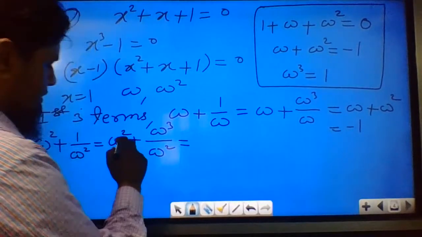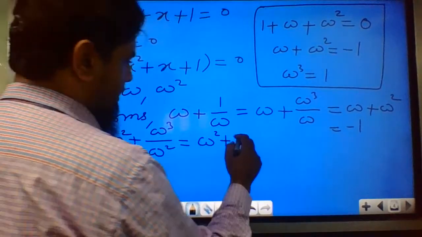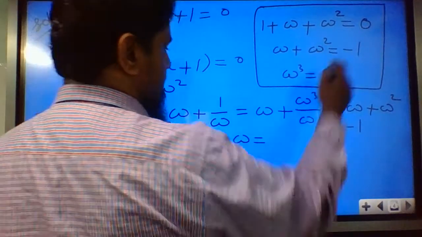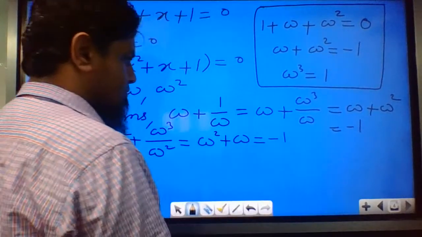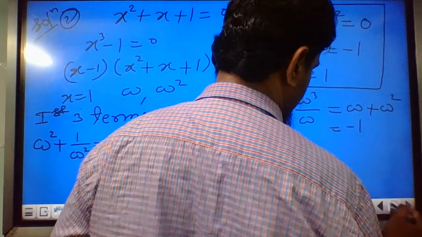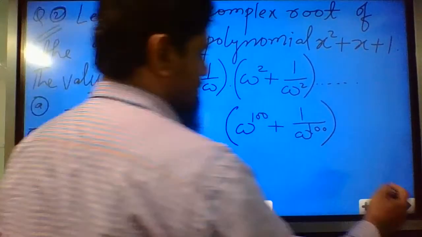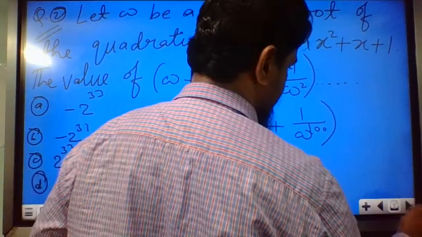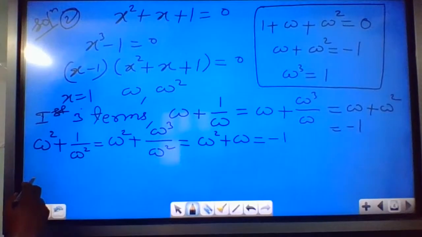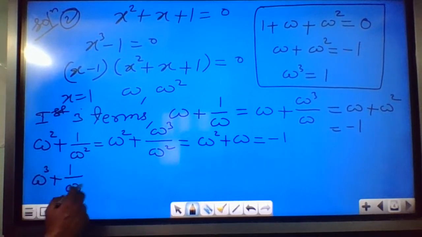Again I am getting omega square plus omega, which is equal to minus 1. Then see the third term, which will be omega cube plus 1 by omega cube.